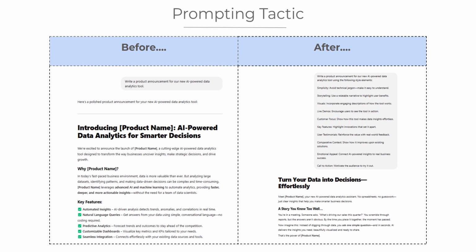Write a product announcement using the following style elements: simplicity, storytelling, customer focus, key features, emotional appeal, and a strong call to action. This transformed the content into a compelling, user-centric narrative that uses storytelling to highlight real-world pain points, simplifies complex AI features into relatable benefits, incorporates user testimonials for credibility, encourages engagement with a live demo call to action. By unbundling style, we gained a more impactful, audience-friendly message without losing technical accuracy.